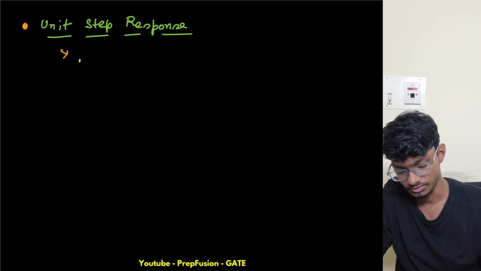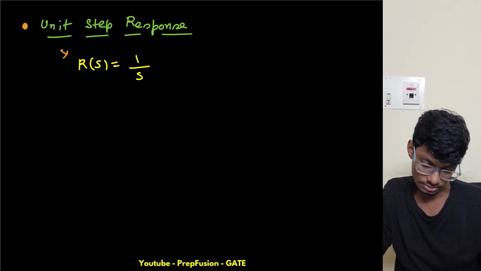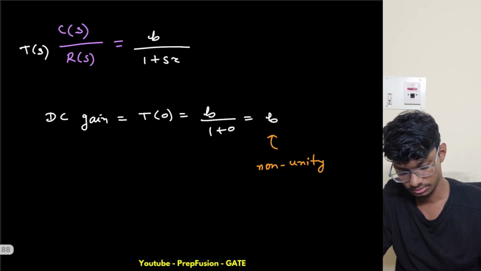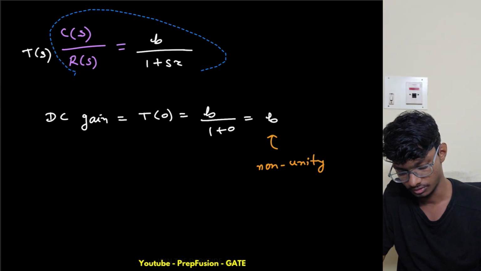For the unit step response, R of s equals 1 over s. So what is my transformation? It is this one.